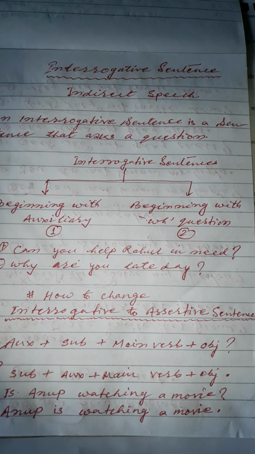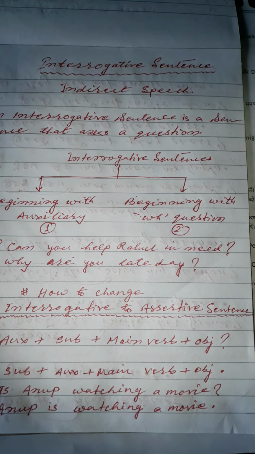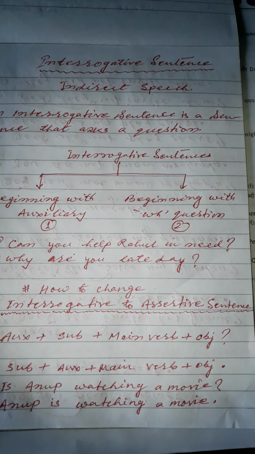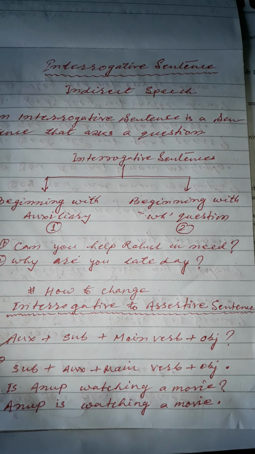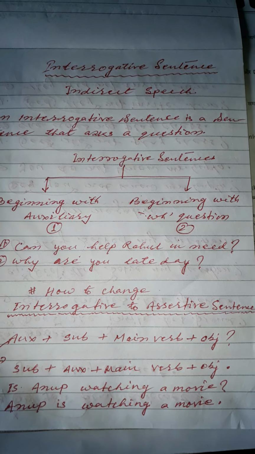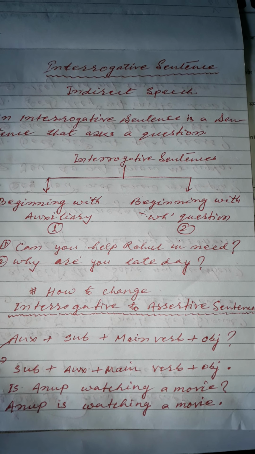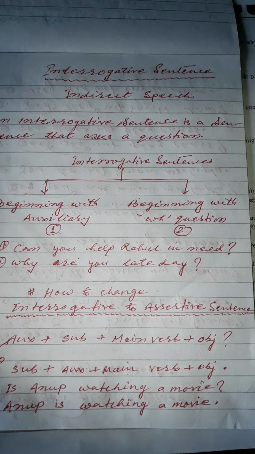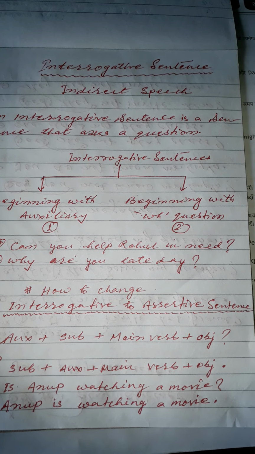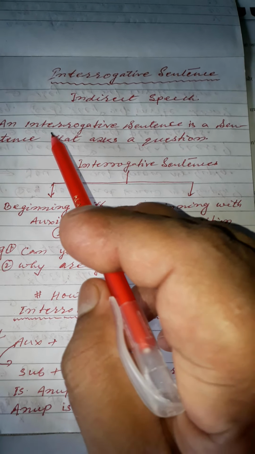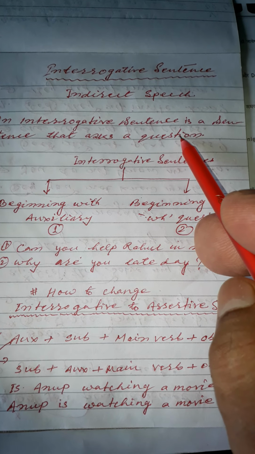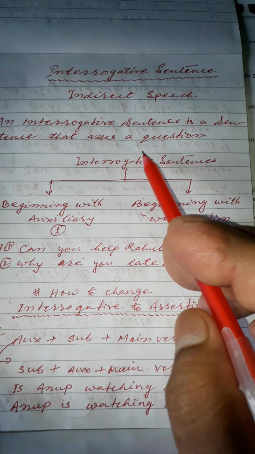Today I am going to make you understand interrogative sentences. In the first video, I discussed with you the concept of indirect speech and assertive sentences. So let's see interrogative sentences. An interrogative sentence is a sentence that asks a question.